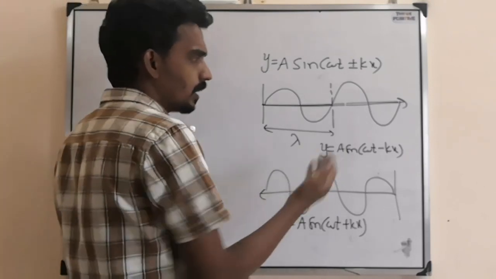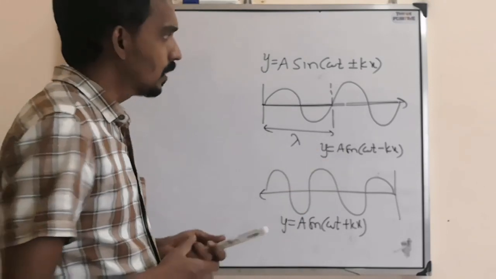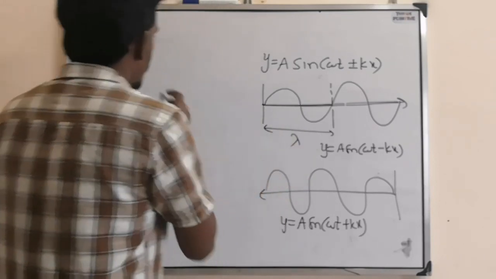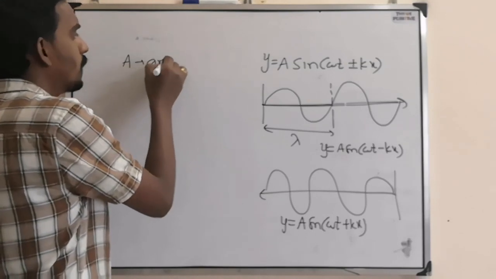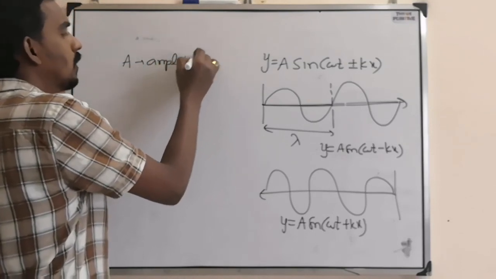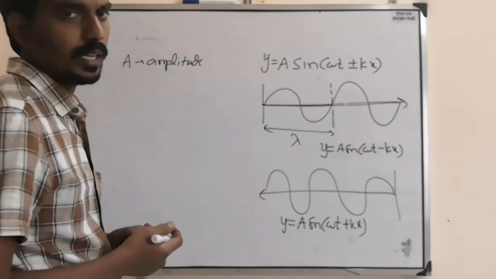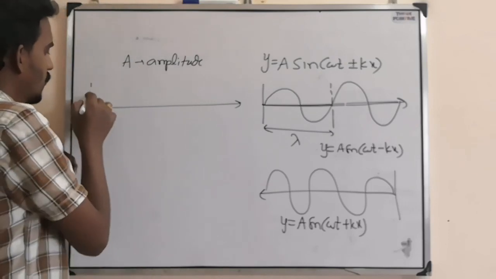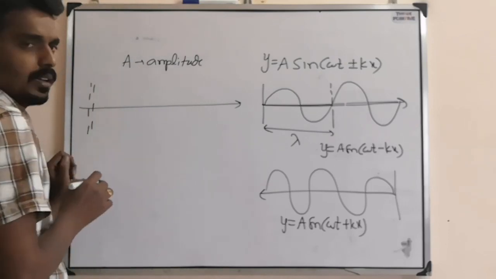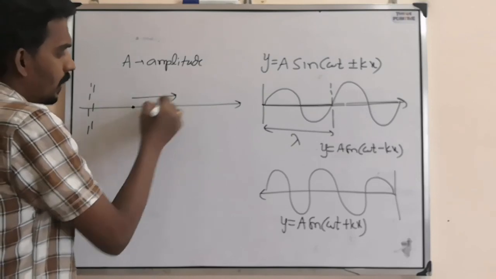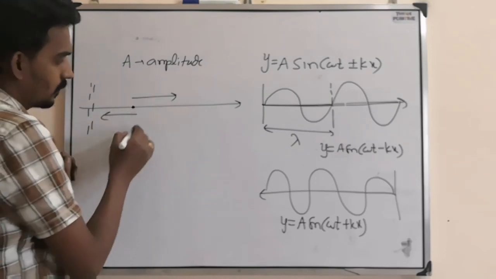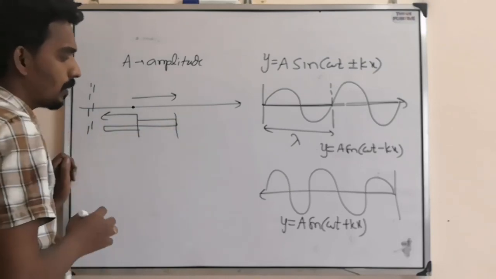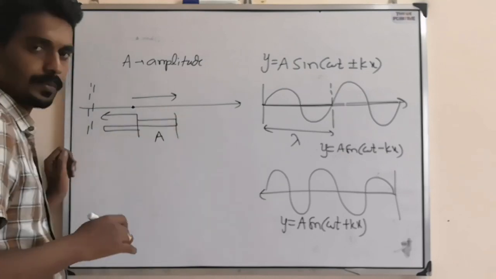Or instead of sine they may give cos also. So this is the general form of a wave equation, where A is amplitude. What is amplitude? When a wave is traveling through a medium, particles vibrate, and the maximum displacement from the equilibrium position is the amplitude.